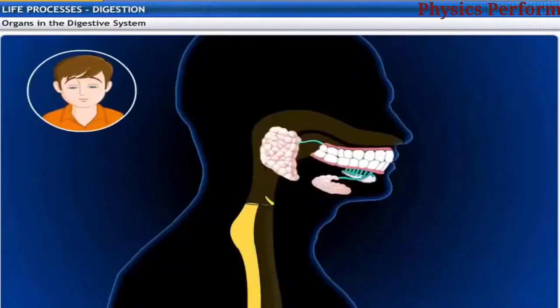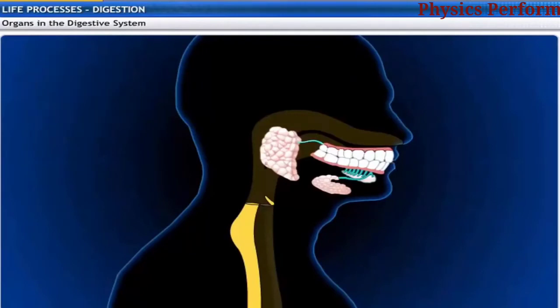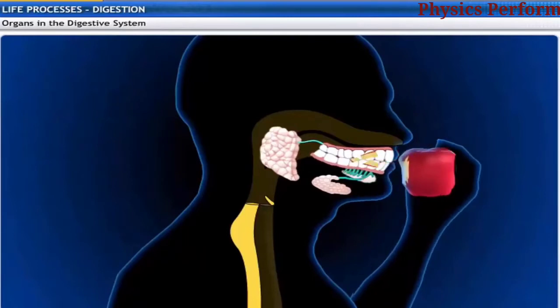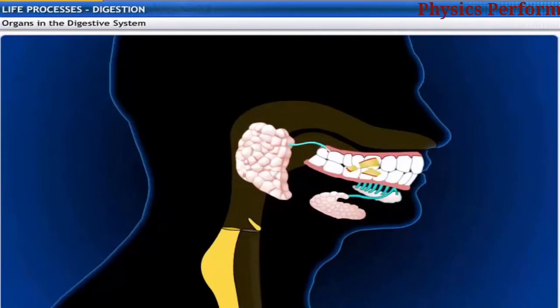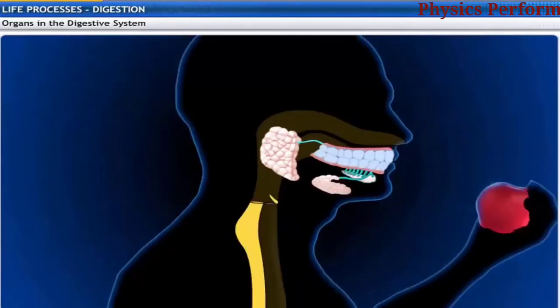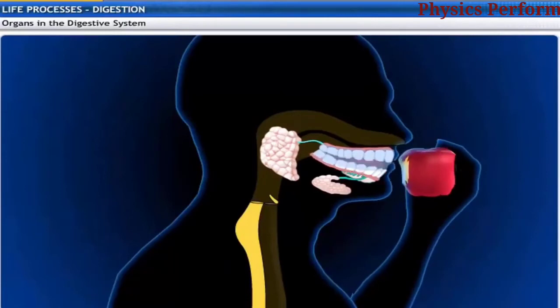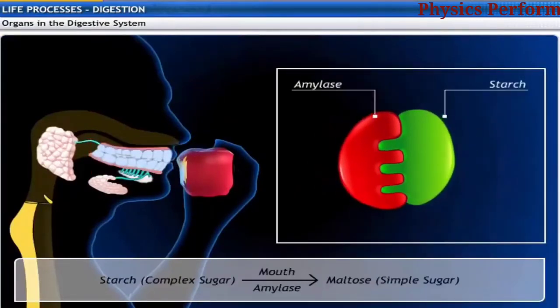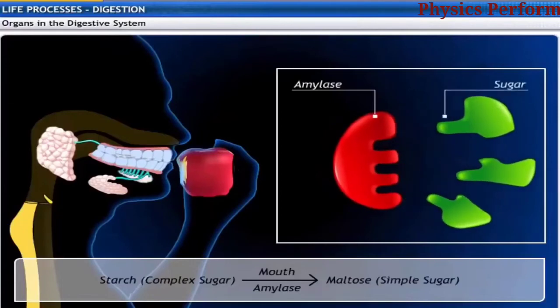I'm curious. How does the digestive system work? Food enters the body through the mouth, where it is crushed into smaller particles. When you see, smell, or taste food, salivary glands secrete saliva in the mouth. Saliva moistens the food while you eat and helps to tear it into smaller pieces. Amylase, a digestive enzyme contained in the saliva, breaks down the starch present in the food into simpler sugar.